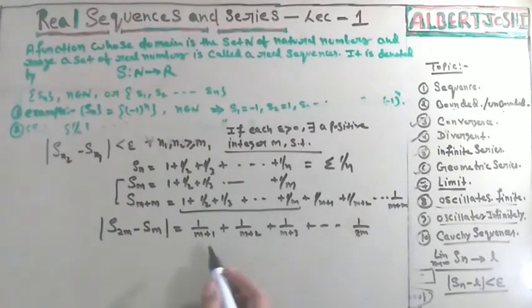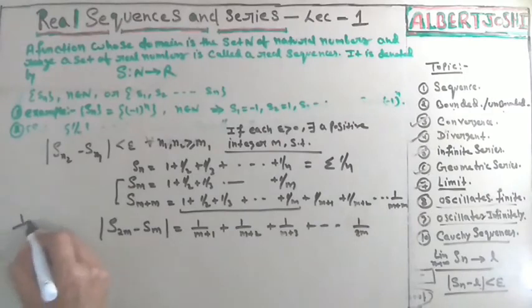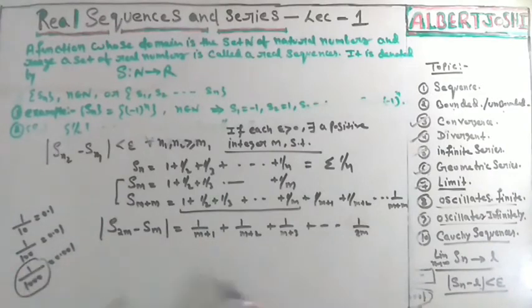Now we can also write, if in place of 1 we are putting m, it means that if you are increasing this value below, I told you 1 upon 10 is equal to 0.1. 1 upon 100 is equal to 0.01. 1 upon 1000 is equal to 0.001. So what you are looking at, if you are increasing the below value, then the overall value is decreasing.